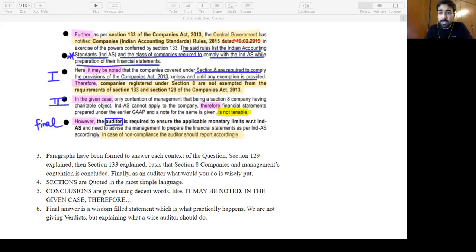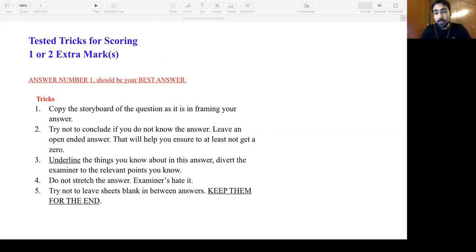This is a sure shot pattern that ICI is following. And this has given me like 41% improvement. Like I showed, 41% improvement. It's huge, right? Okay. So we talked about how to read a question, how to write an answer. That was in brief. You can read a lot of questions and a lot of answers. I can help you with it. But this was just a sample of how to go about it, how to understand what is there in the PDF, right? So, some tested tricks for scoring those 1 or 2 extra marks that I learned.